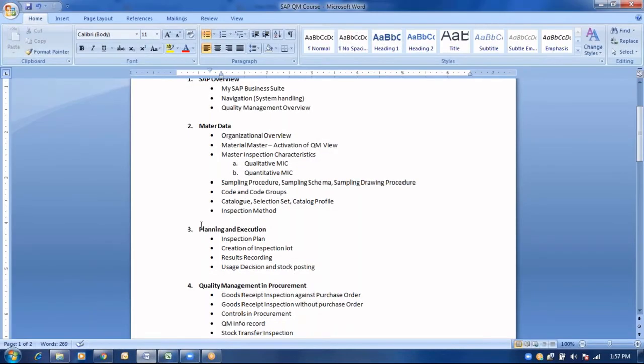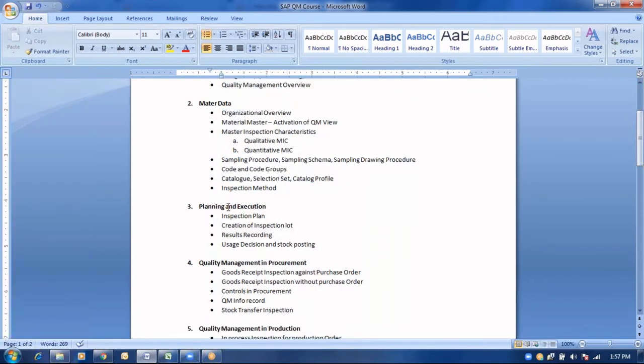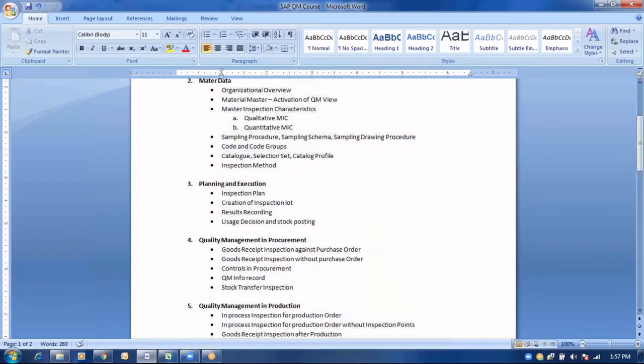This is what we will be covering as a part of planning and execution: how we are going to make use of the master data that was maintained earlier, and what the generic QM flow would be in terms of planning and execution. And in order to trigger an inspection lot automatically, what sort of control checks we have to maintain at the master data level will also be considered over here.